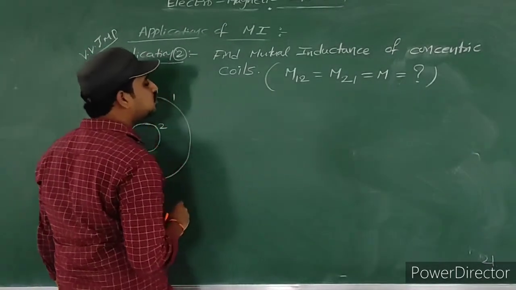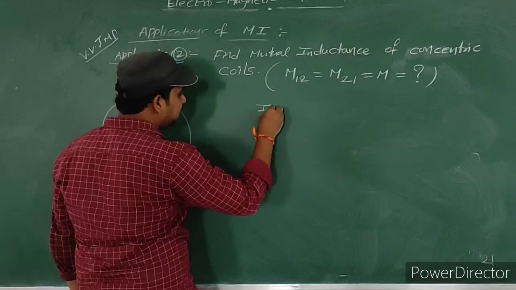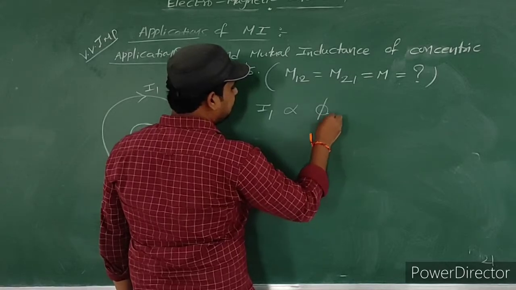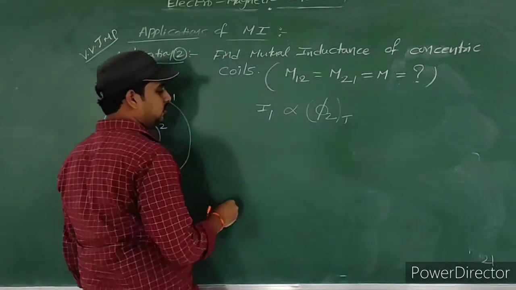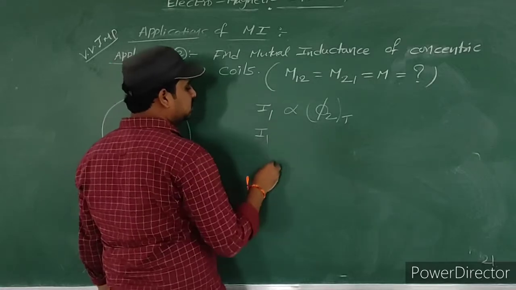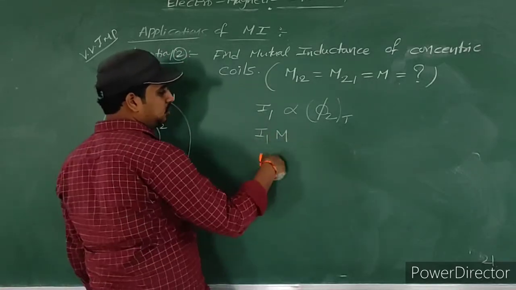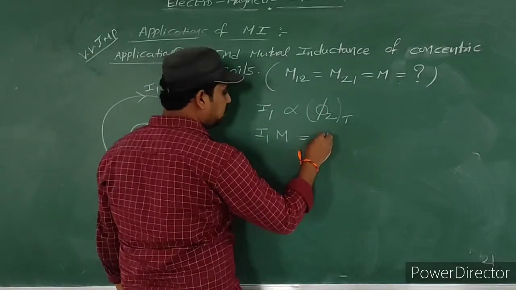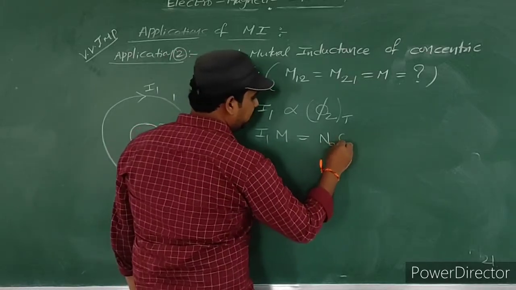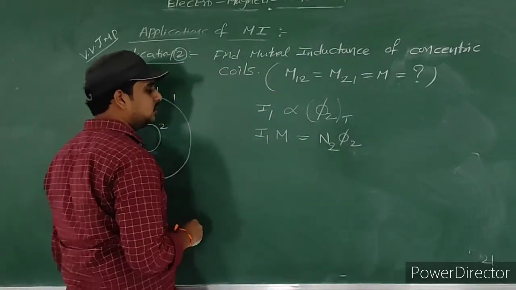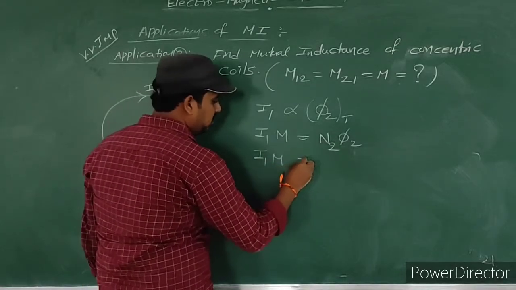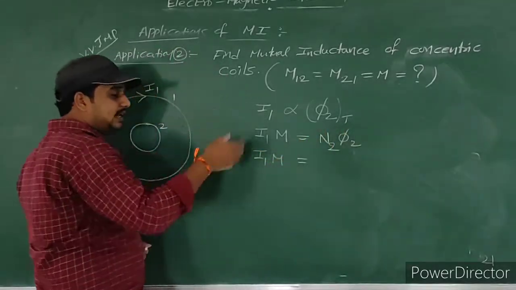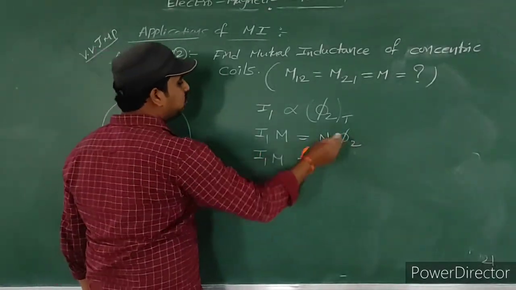What is the concept of mutual induction? Current passing through the primary coil is directly proportional to the total flux linked with the secondary coil. If we remove the proportionality, we place a constant, that is mutual inductance M. Here total flux is nothing but N2 into phi 2, so I1 into M equals N2 phi 2. Because one coil has one turn, we take flux as phi 2, but here N number of turns are there. That's why N2 into phi 2.